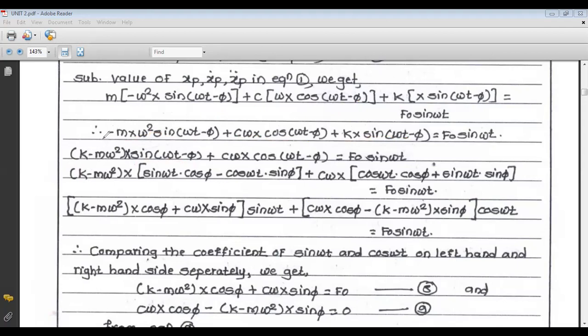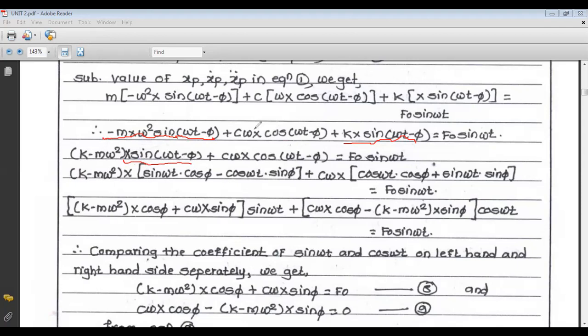In these two terms, the first term is m x omega square sin(omega t minus pi) and the second is k x sin(omega t minus pi). In both terms there is a common term, x sin(omega t minus pi), so we take it common. In the bracket, what remains? Plus k and minus m omega square. So it is (k minus m omega square) x sin(omega t minus pi).